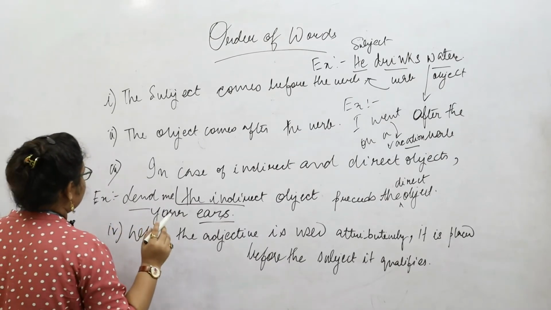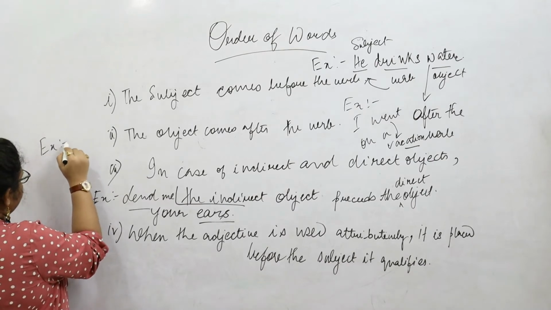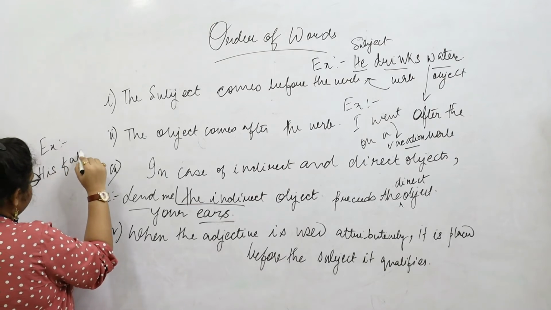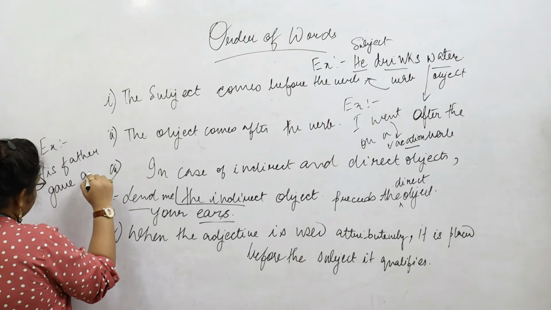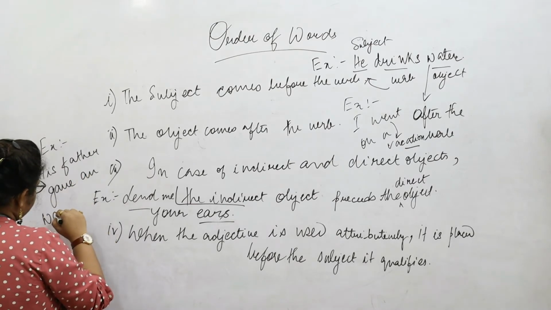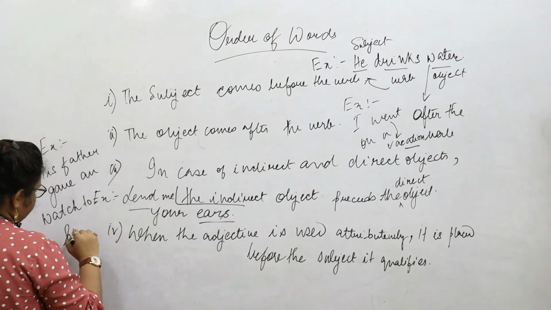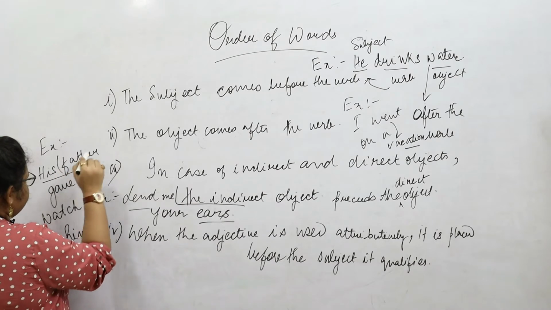Or if we say, his father gave a watch to him. In this sentence, the father is the subject.